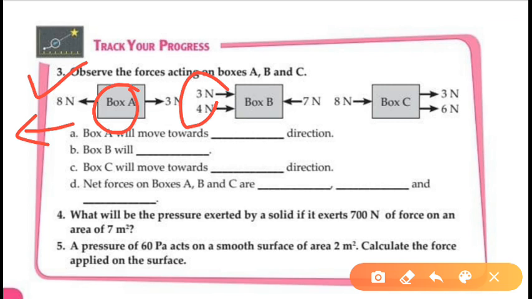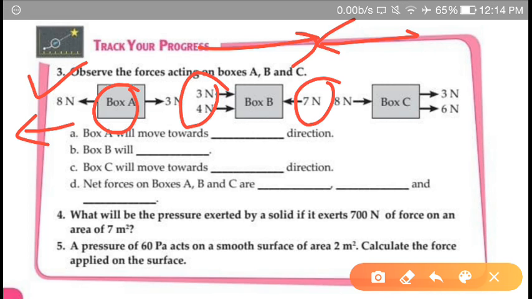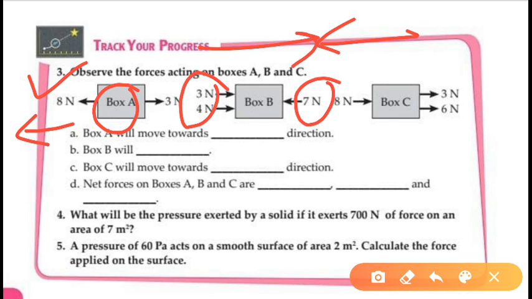In box B, we will add these two forces, it will be 7 and this will be 7. So 7 in this direction and 7 in the opposite direction on the same object, box B. So the net force is 0. So box B will be stationary. There is no change in the state of box B.